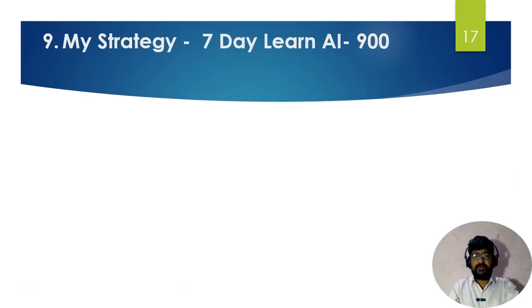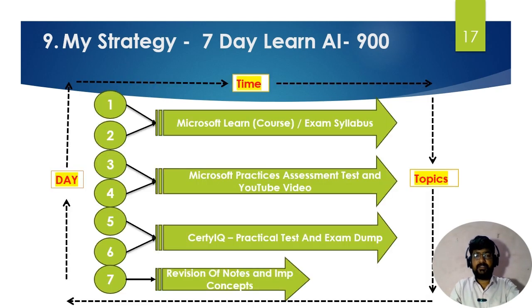Now my strategy for preparing for the AI-900 examination. It depends on you. If you are from an IT background, it will be easy for you to prepare in 7 days, or it may be 2 or 3 days. For a non-technical background, it depends on how you plan and how you take the time for the certification. My preparation strategy is categorized into 7 days, and I planned for 7 days of preparation. Out of that, the first 2 days I learned.